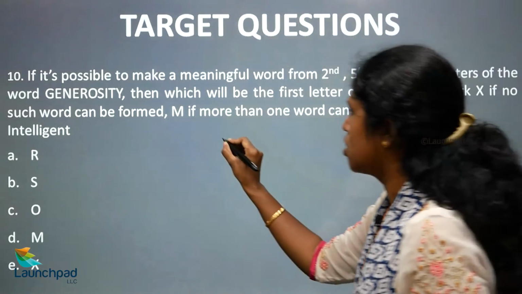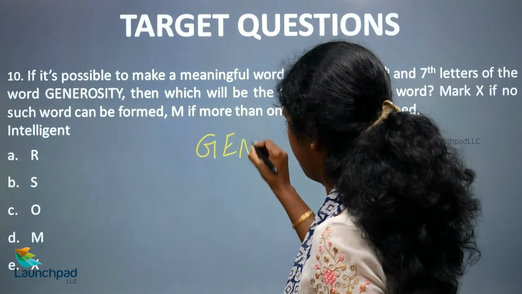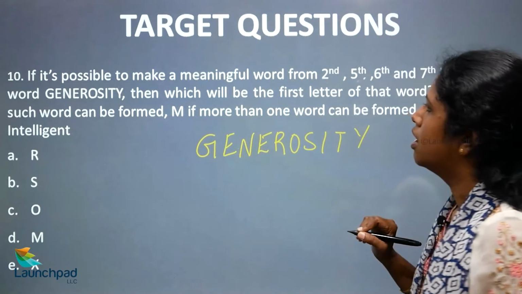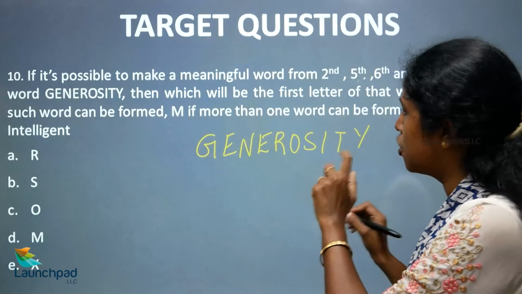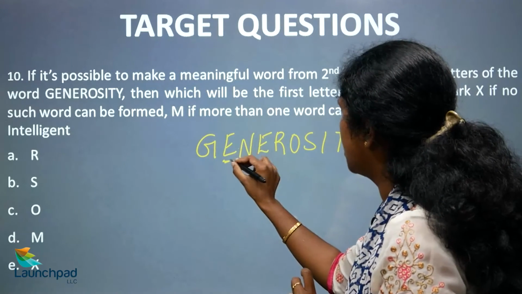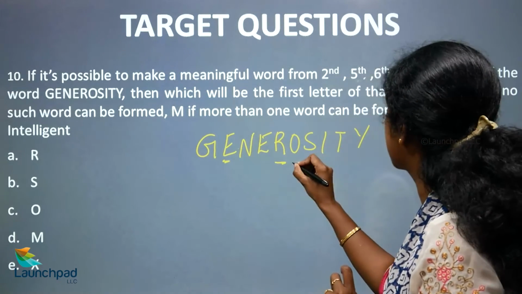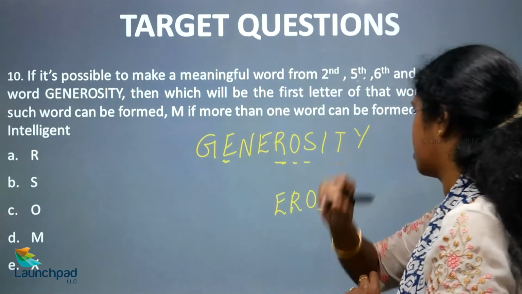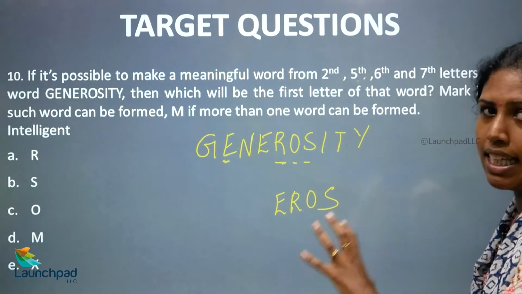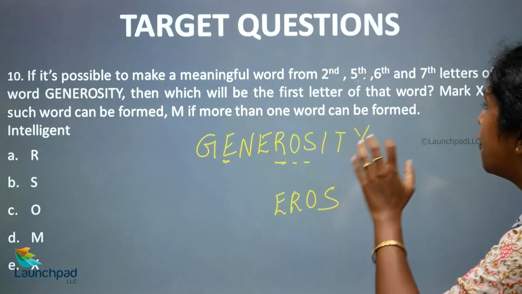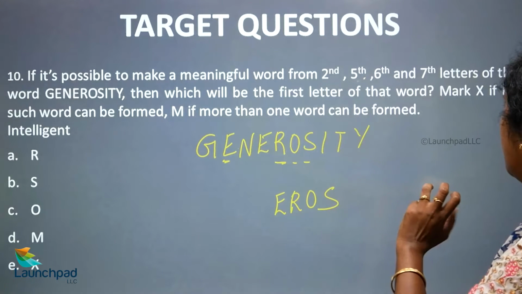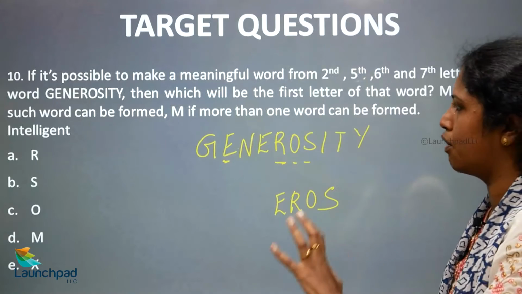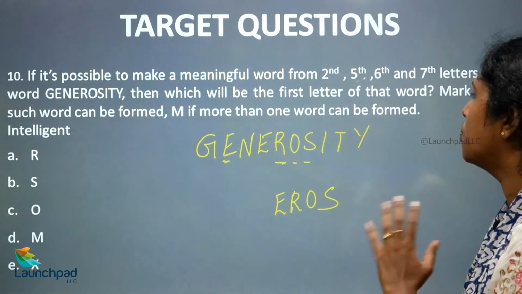Next, if it's possible to make a meaningful word from the 2nd, 5th, 6th and 7th letters of the word generosity. So let's take the word generosity. From that, which letters are they asking us to take? 2nd, 1, 2, 3, 4, 5, R, and 6th and 7th. So E-R-O-S. Okay, so we've chosen those letters specifically. Then which will be the first letter of that word? Mark X if no such word can be formed. M if more than one word can be formed.